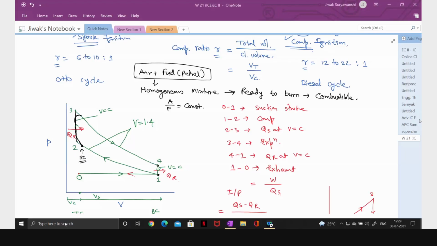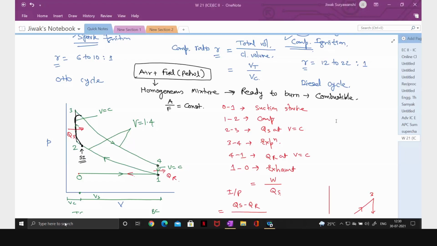Now pay attention, all of you, please pay attention. Somebody has written in the chat box: the volume is slightly increasing till BC. Why is it increasing? When the piston moves from TC to BC, the volume is increasing.